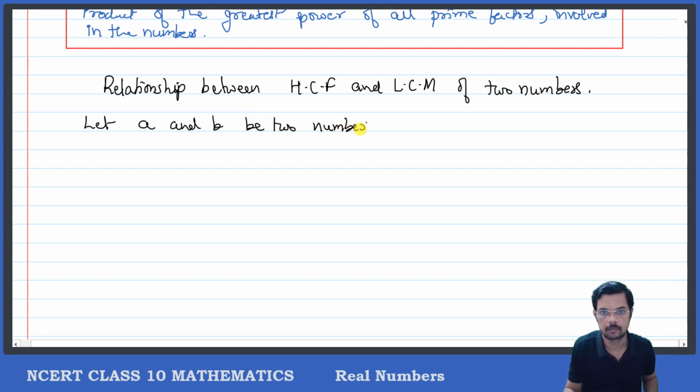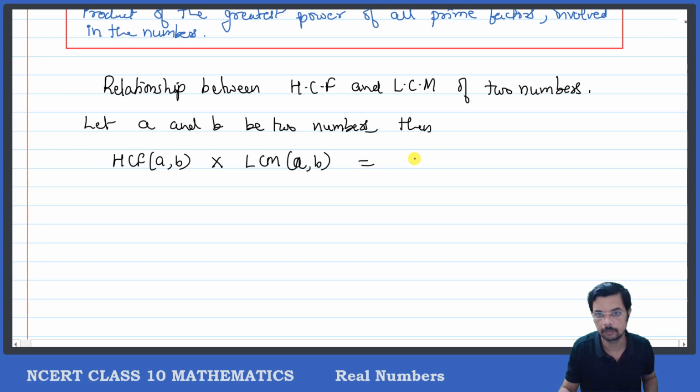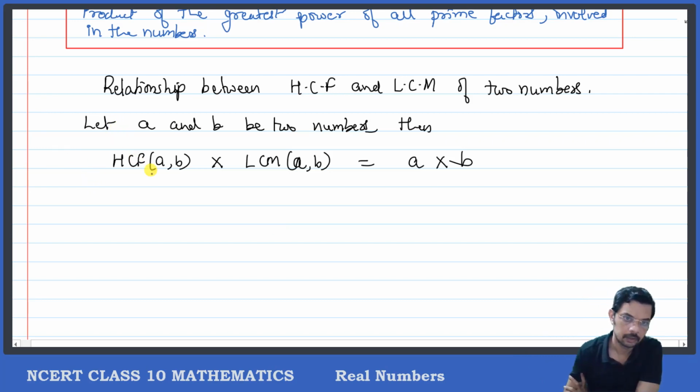Then HCF of A and B into LCM of A and B will be equal to the product of the numbers, that is A into B. The product of HCF and LCM of two numbers will be equal to the product of the two numbers.